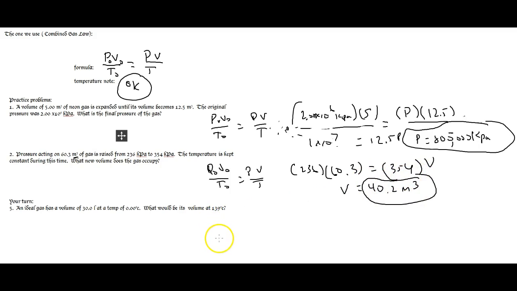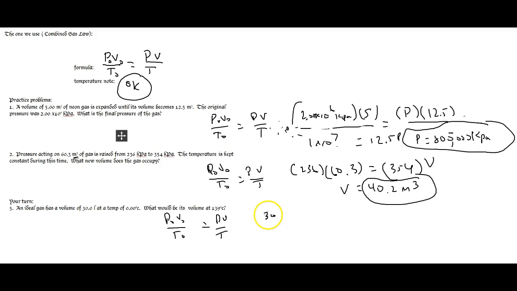All right, I'm going to give you a moment. Try your turn, number 5. Try that problem out before I do it, because it's got a very special message waiting for you. So hit pause, and okay, I'm back. Unpause me, you got it ready. Here we go. I'm going to go P naught V naught over T naught equals PV over T. You know the drill, it's a gas. It's changing back and forth, so I can use this formula. The ideal volume is 30. It says nothing about pressure. Well, good news is it doesn't say anything about pressure. I'm going to assume the pressure stays the same, so I can ignore it.